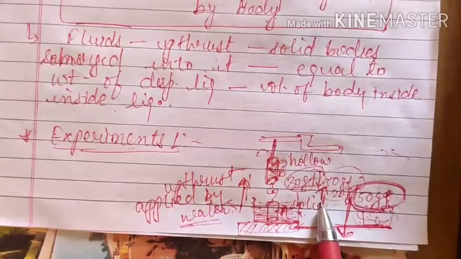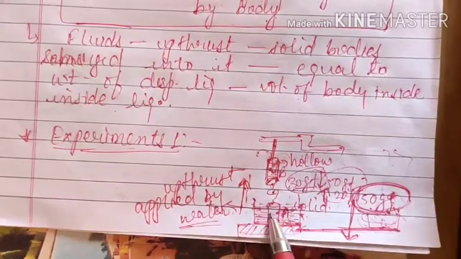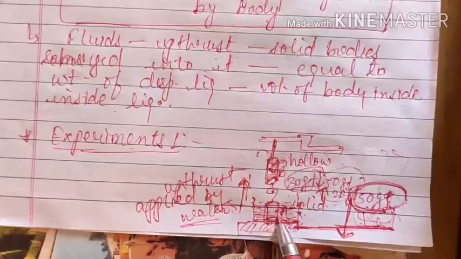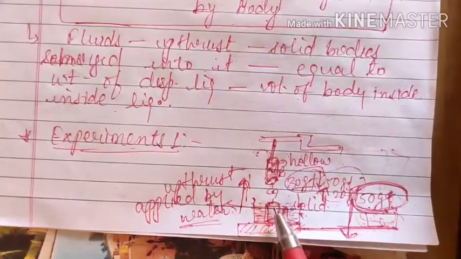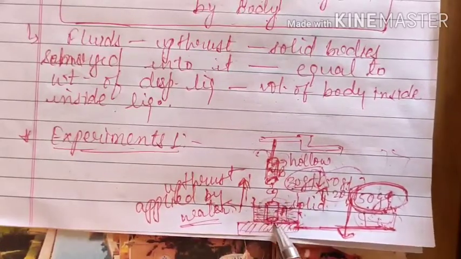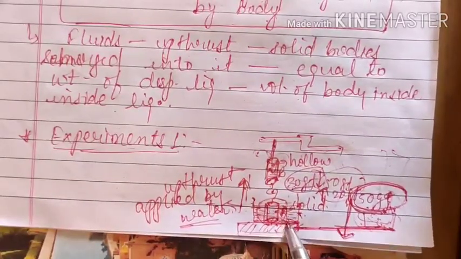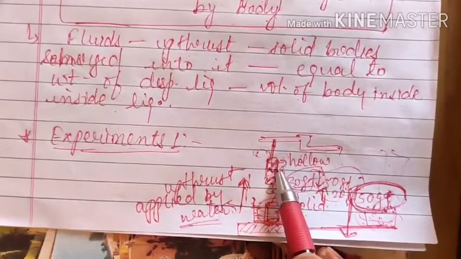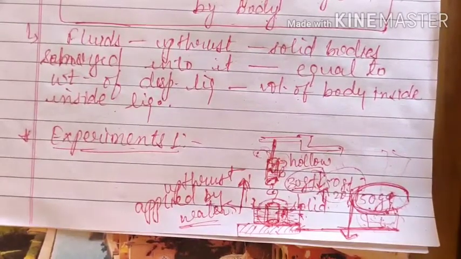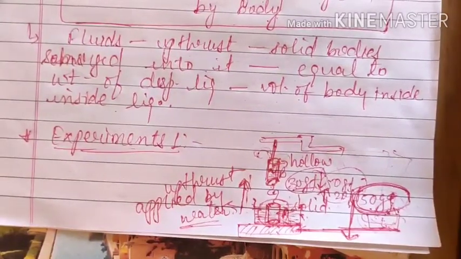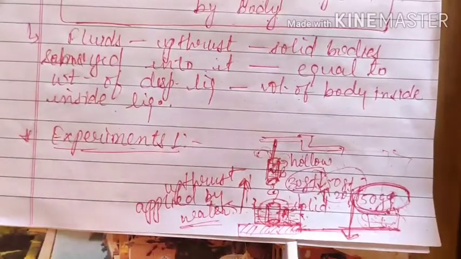Okay, so what does that mean? The liquid displaced by A is equal to the liquid kept in cylinder B, since both have the same volume. However much volume of water was displaced, that much volume you have put back here. That's why it has come back to its original state. So we have learned two things from here. As soon as any solid body is submerged into a liquid, a force acts on it which decreases its apparent weight, and next, the apparent weight loss is equal to the weight of the liquid displaced, that is, its volume.